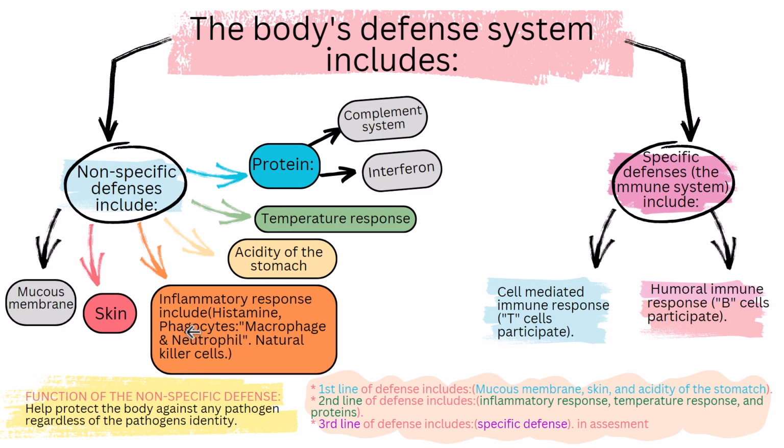In the next lesson, we will start with the body's defense system, which we can divide into 2 main parts. The non-specific defense system, that we will explain in detail in this section, section 1, and in section 2 we will talk about the defense system named the specific defense. We can say it's the immune system. The non-specific defense includes mucous membrane, skin, inflammatory response, acidity of the stomach, temperature response, and proteins that involve both the complement protein system and interferon, while the specific defense immune system includes both the cell-mediated immune response, T cells, and the humoral immune response, B cells.